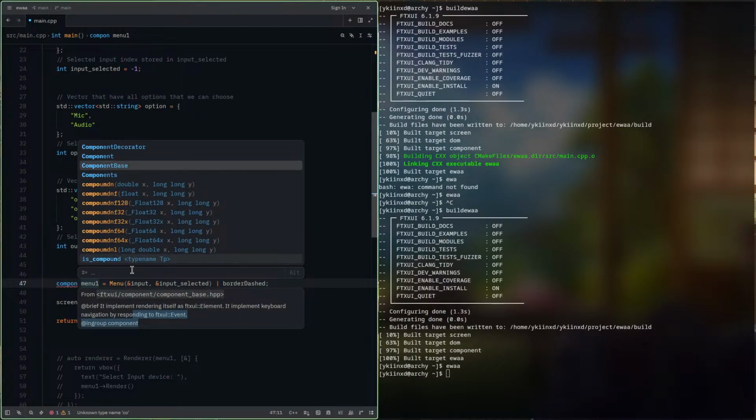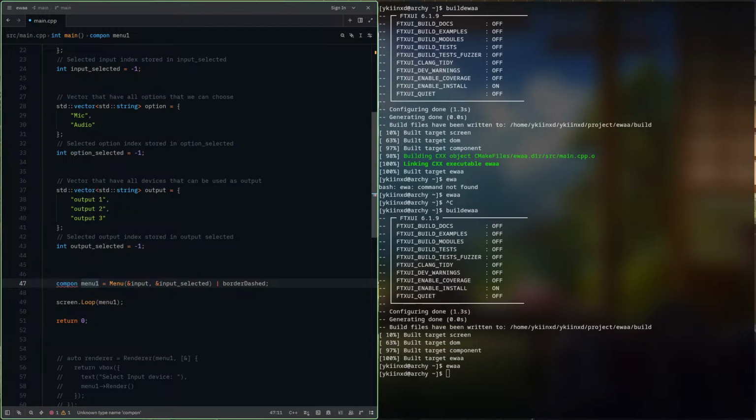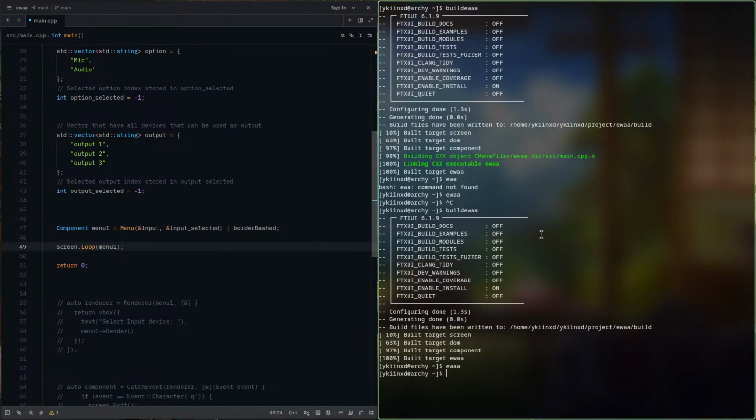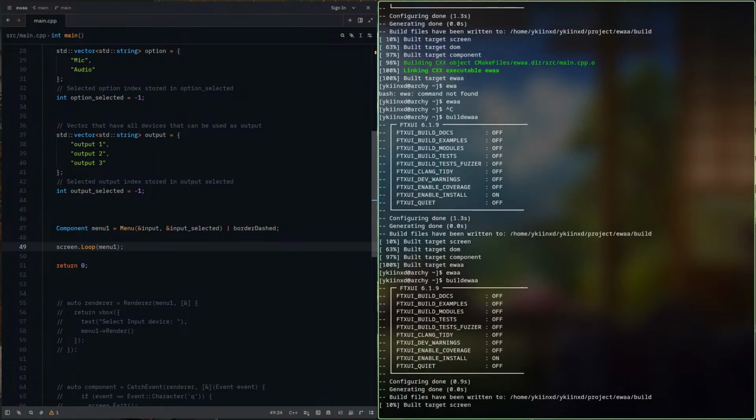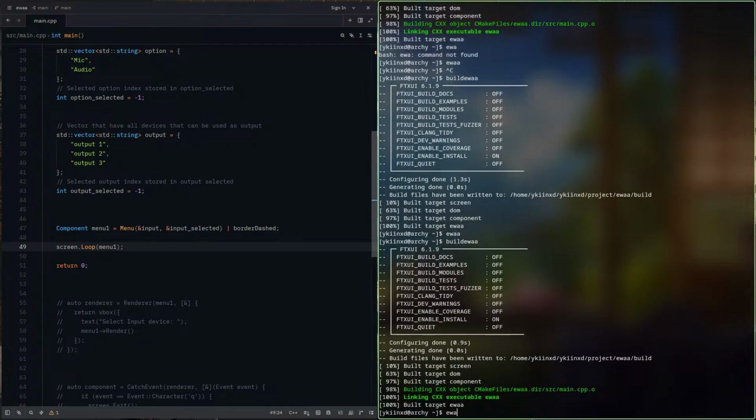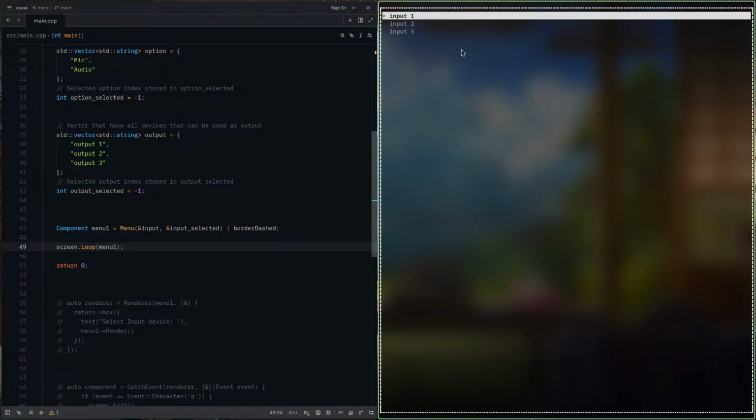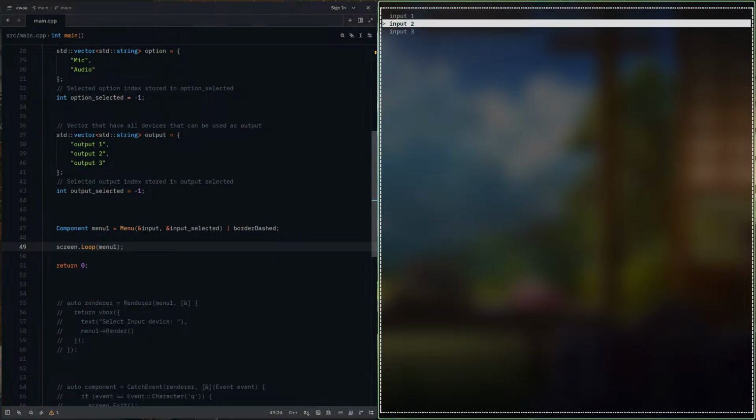Okay, so component based definition, but I want to use component now. Let's just use component. I think this should work. Control S. Last time I didn't press Control S, that's why we didn't see any change. It's built. See, now we have the border dash type and everything is still working. And with JK I can go up and down, and with arrow keys as well.